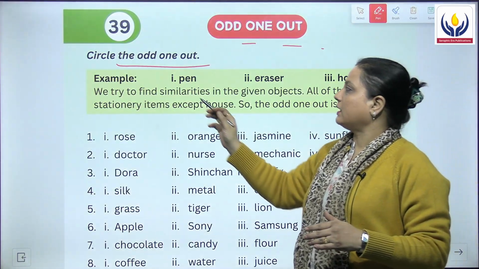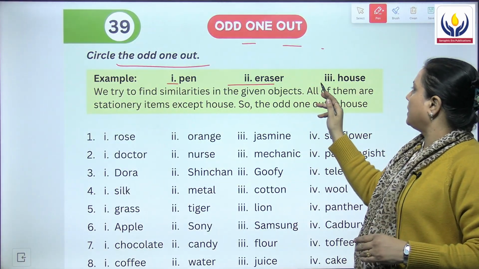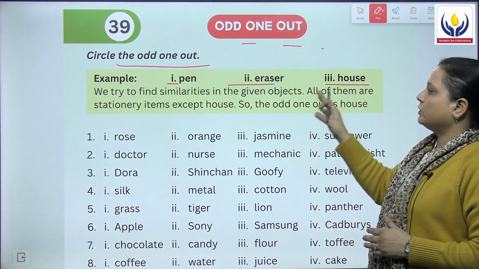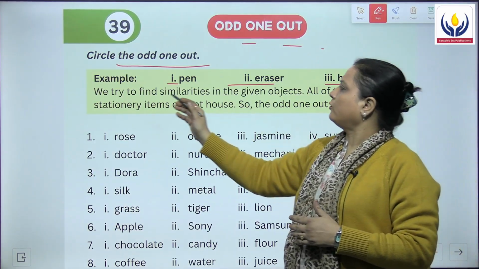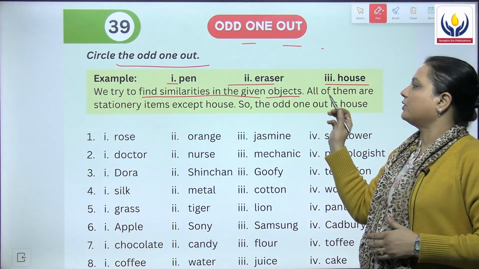For example, they have mentioned here pen, eraser and house. Which one is the odd one? We try to find the similarities in the given objects.